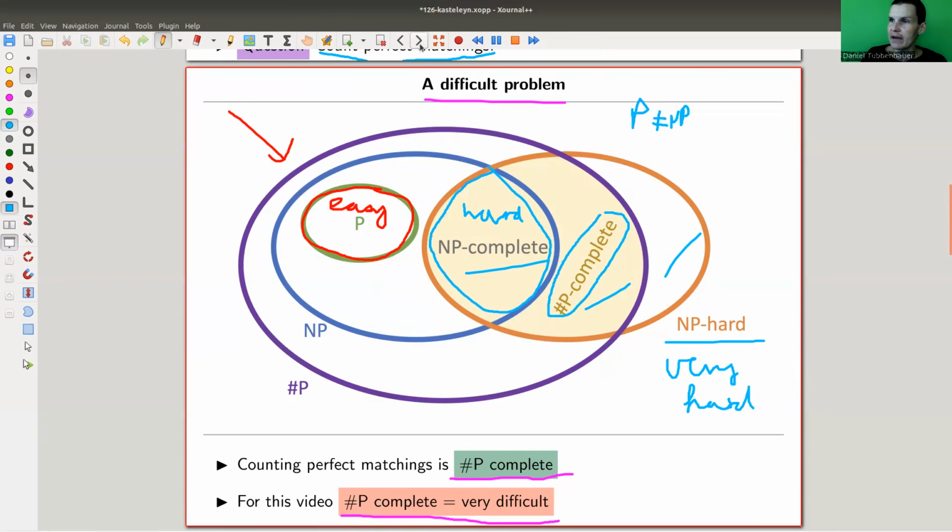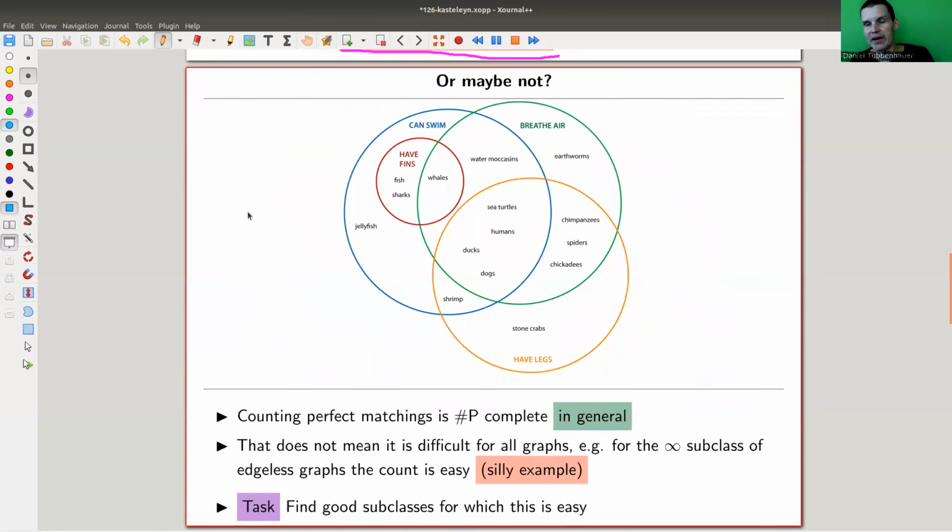So what I'm thinking about, and this is the story of this video, is that maybe it's not hard. Maybe there are zillions of classes of graphs: the graphs that can swim, for example, the graphs that breathe air, the graphs that have legs, or the graphs that have fins. You get the point. And you have some subclasses of those graphs, and these intersect in a certain way.